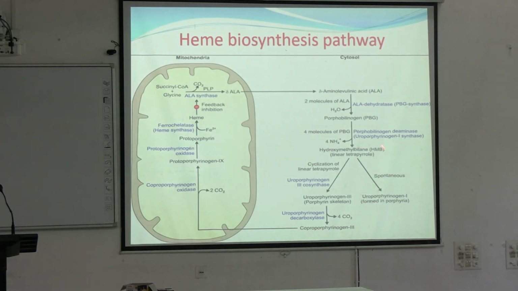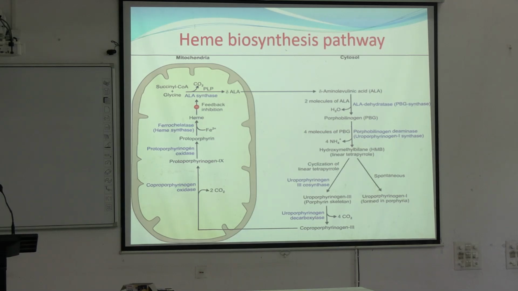Because this conversion of HMB to uroporphyrinogen 1 is spontaneous. The conversion of PBG to HMB will spontaneously produce uroporphyrinogen 1. But we need an enzyme to form uroporphyrinogen 3.